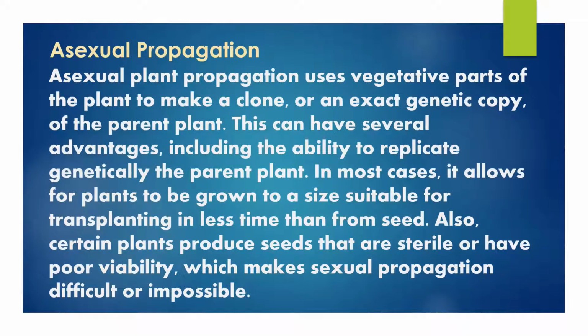Asexual plant propagation uses vegetative parts of the plant to make a clone, or an exact genetic copy, of the parent plant. This can have several advantages, including the ability to replicate genetically the parent plant. In most cases, it allows for plants to be grown to a size suitable for transplanting in less time than from seed. Gardeners use several general methods to propagate plants asexually. These include taking cuttings, layering, division, grafting, budding and developing new plants from tissue cultures in a lab.